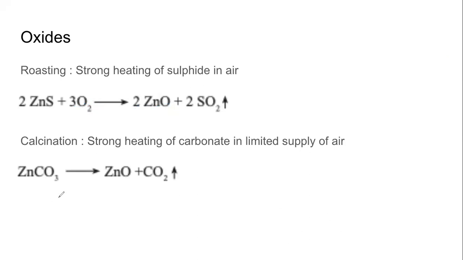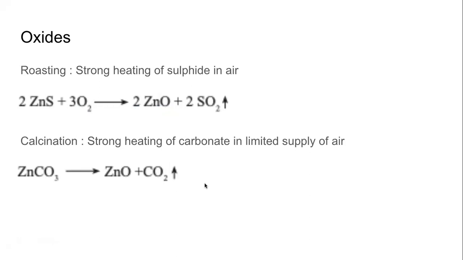To convert a sulfide ore to an oxide, we just heat it. We heat it in air. And this method is called roasting. Roast karna, garam karna, jalana.